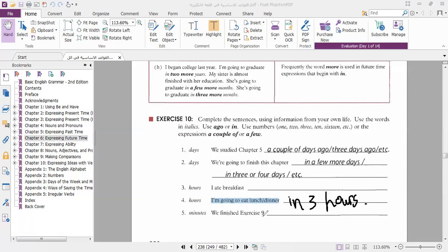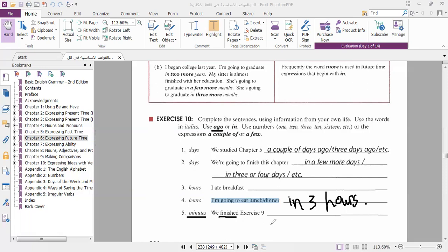We finished exercise 9 minutes. We finished exercise 9. This is past, so we will use ago.